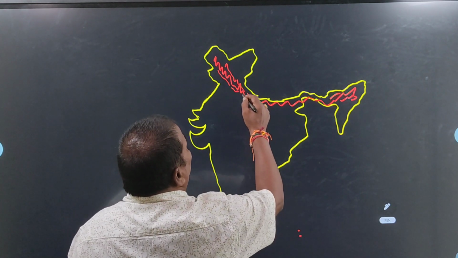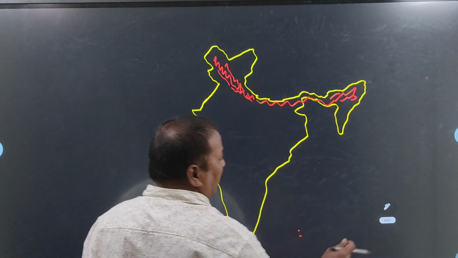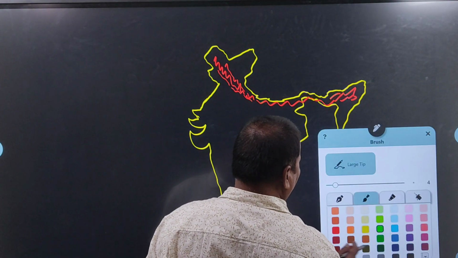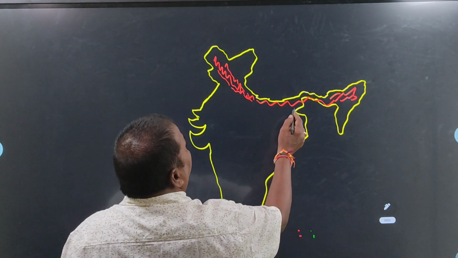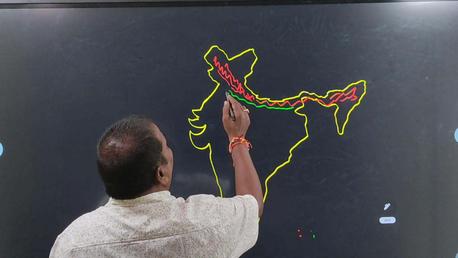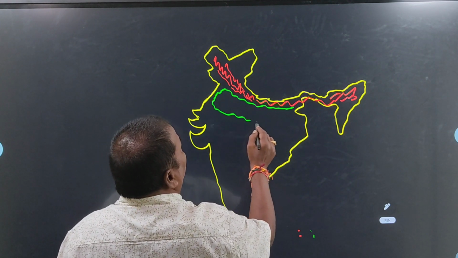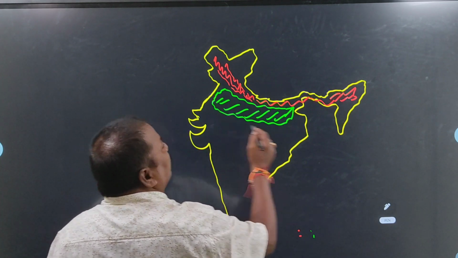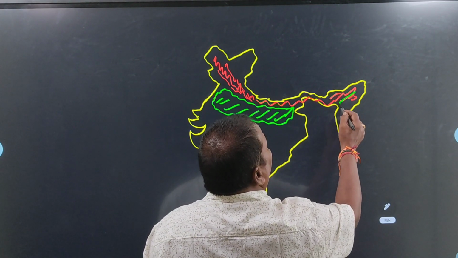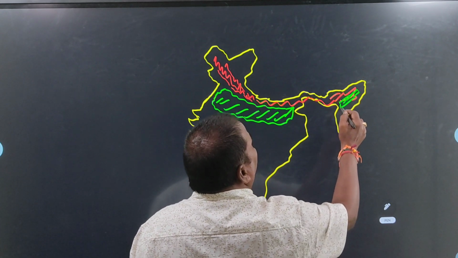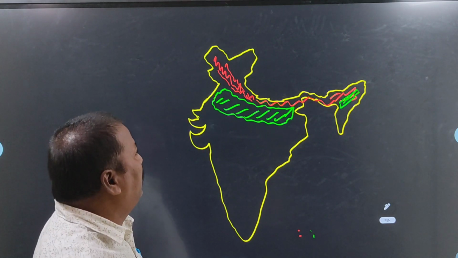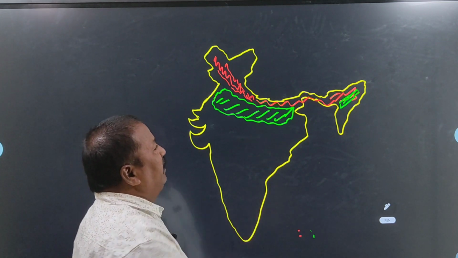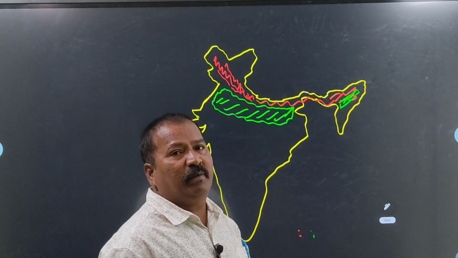And next, this is the area of the Indo-Gangetic plain. This is also the area of the Brahmaputra plain, especially in Assam state. It is located in Assam state.